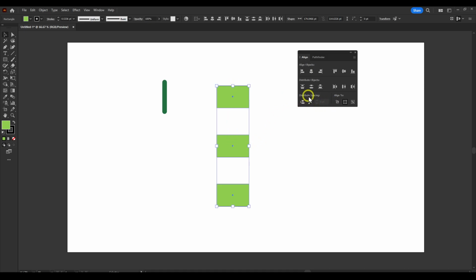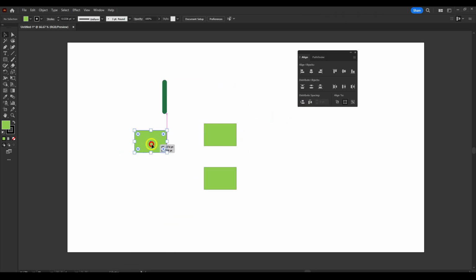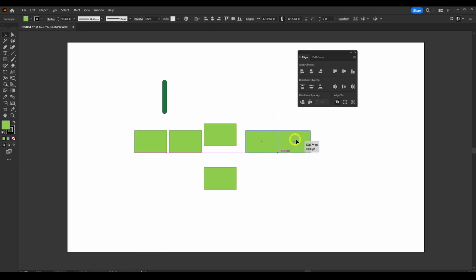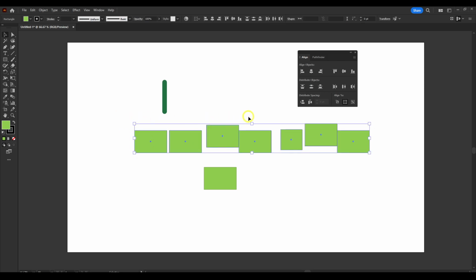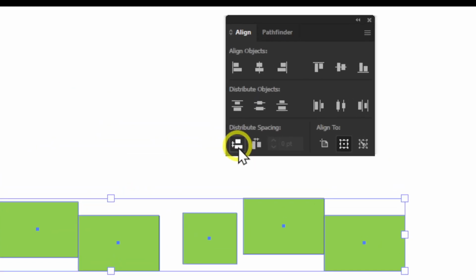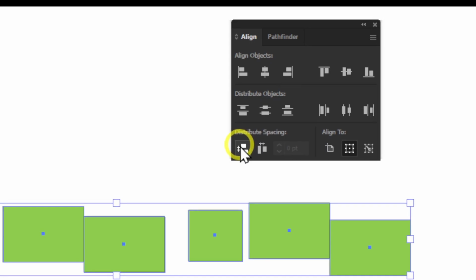Now we also have distribute spacing. So if they're spaced incorrectly, you can click on this, and now let's say you have hold Alt, and now they're like this, and you click on that, and now you select here distribute, and this will actually distribute. You just have to click on this.